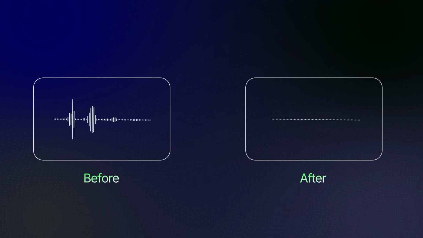Now let us check the before and after. Hey Nidhi, what's up? It's been so long. Hey Mimi, what's up? It's been so long.